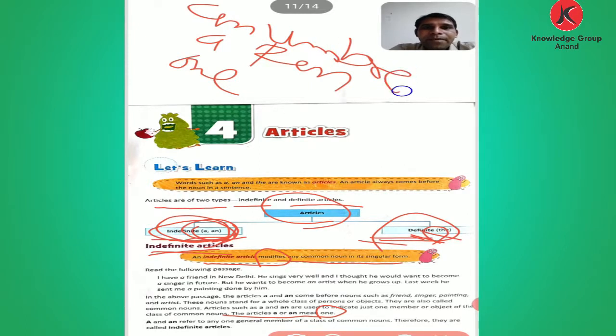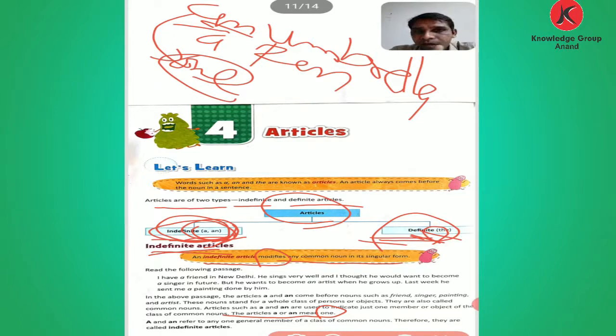An umbrella means only one. A and an refer to any one general member of the class of a common noun. That is why they are called indefinite articles.